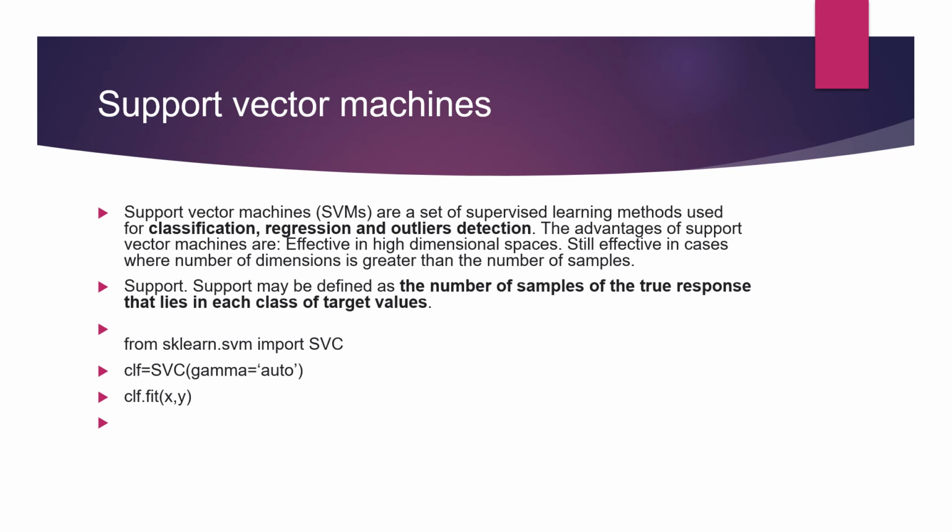So gamma is just a parameter which we use during the definition of SVC. You have to use it during the definition of your model. You can use different values, like I use gamma auto, you can use RBF, you can use linear. Then you have to again fit your data model into training and testing.